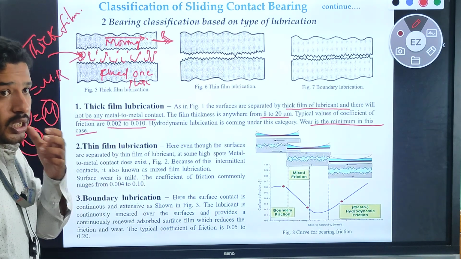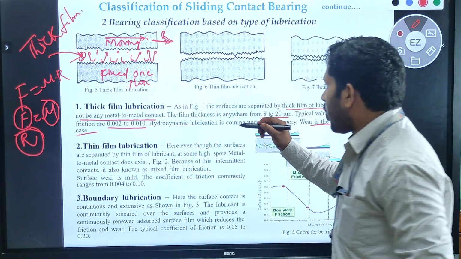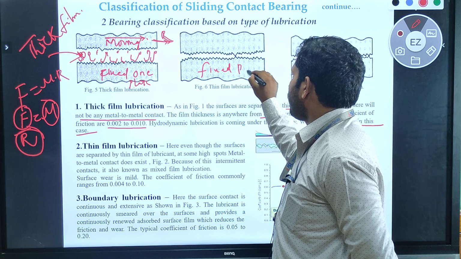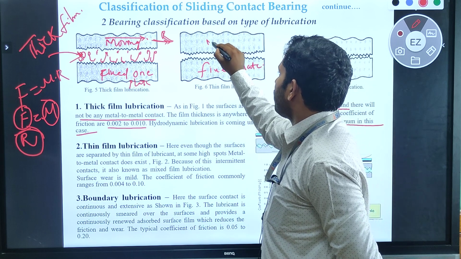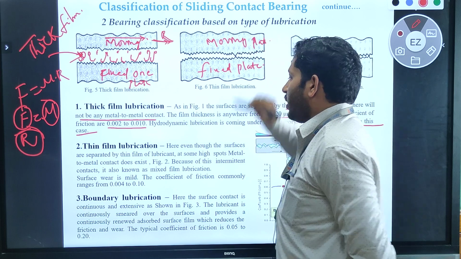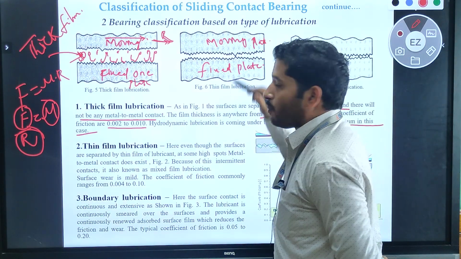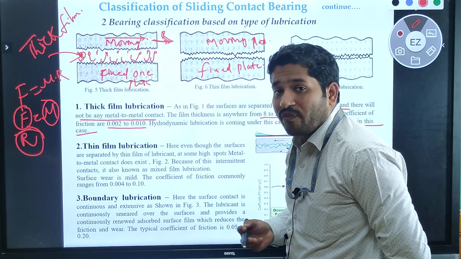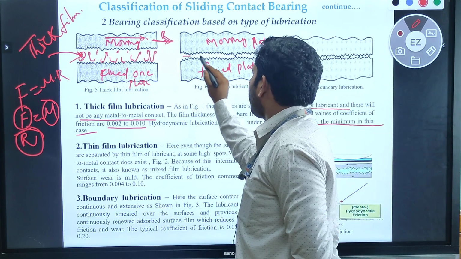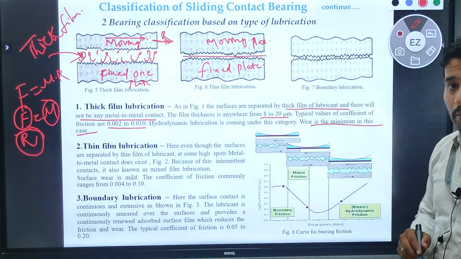Thin film lubrication. In thin film lubrication, this is our fixed plate and this is the moving plate. Here we are using a lesser amount of lubrication film, a thin amount of lubrication, in between this fixed plate and this moving plate.